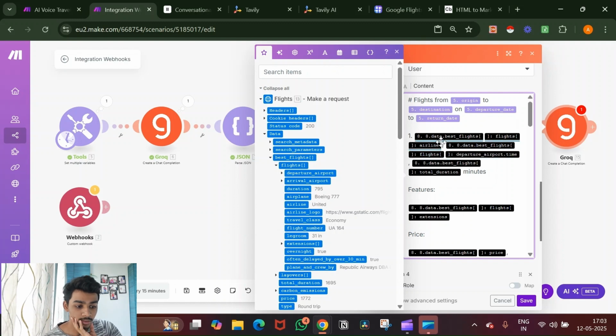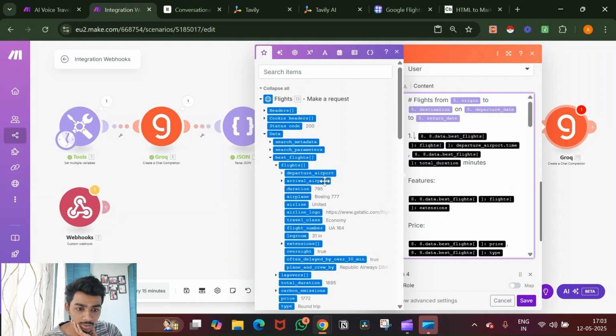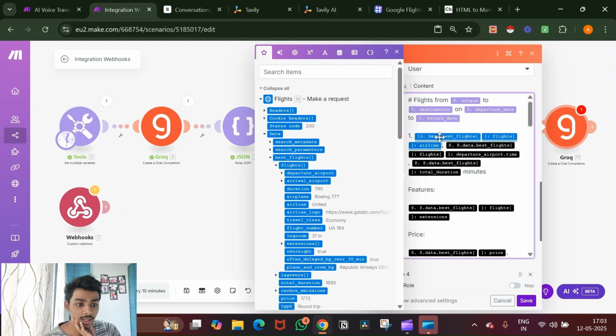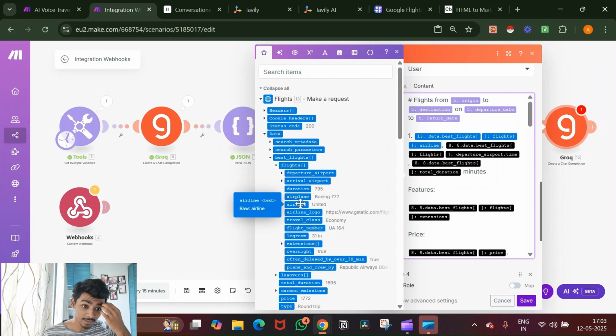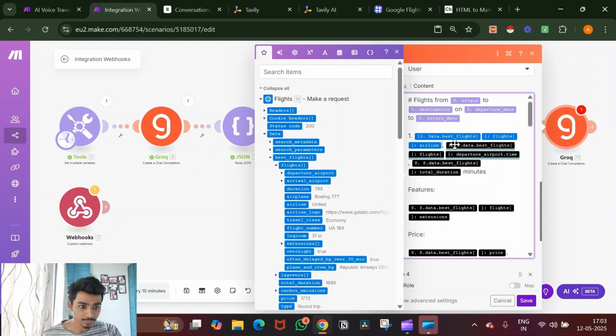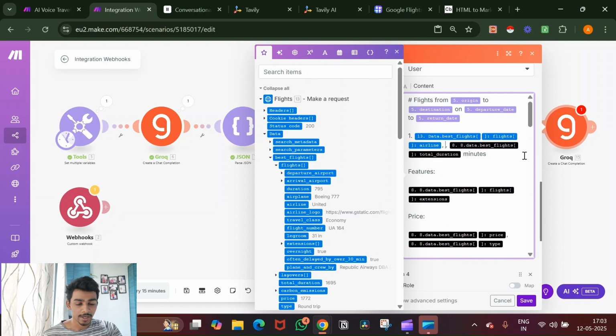So what you'll do is we'll remove this. Oops. First we'll add which flight we are taking. So I'll just click this. So it says under data, best flights, and in the flights section there's an airline. Okay, then I added a comma, and then we want the departure time of that said flight. So when is the departure time?